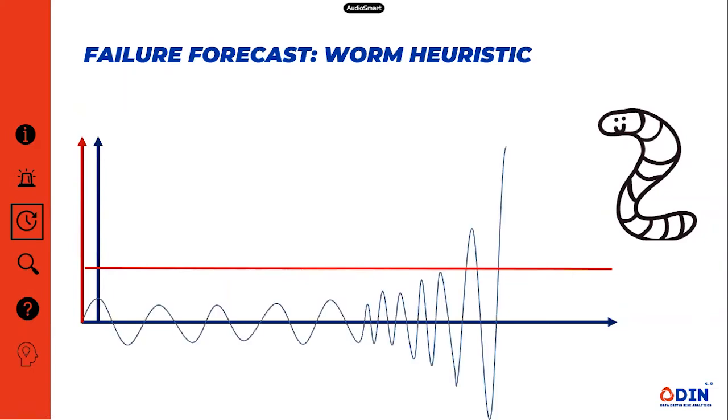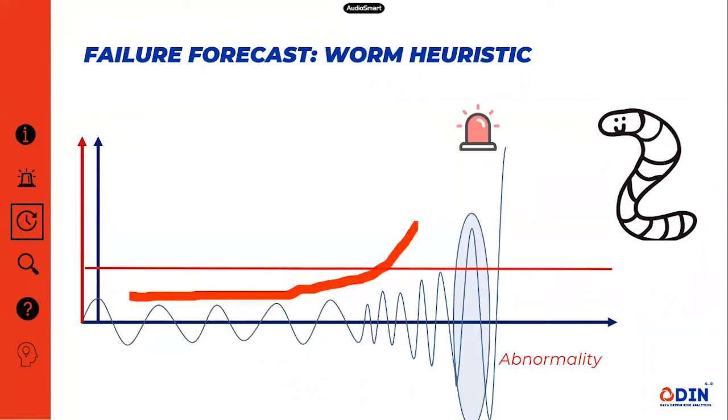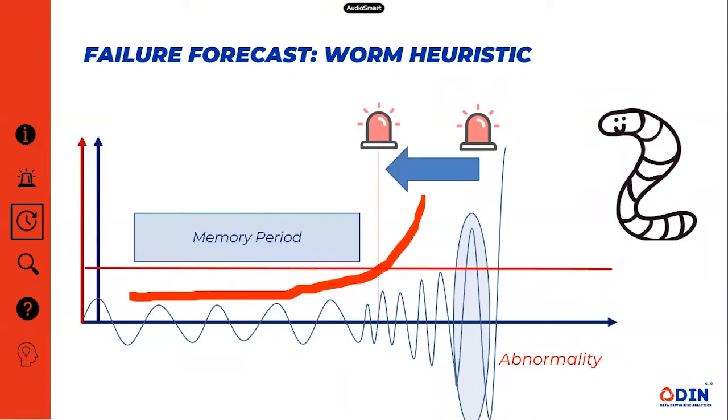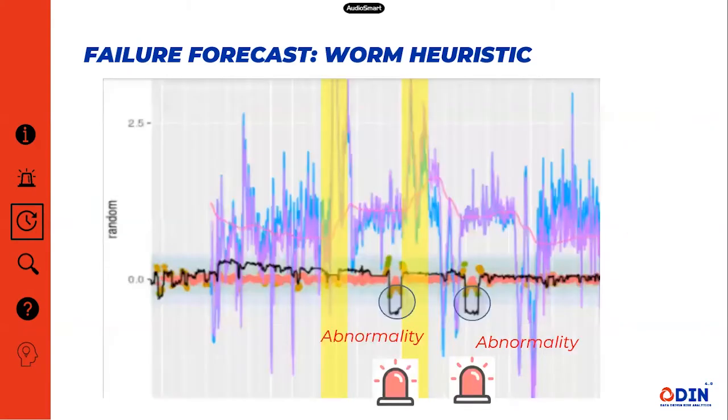We have a signal measurement that at some point will breach the threshold defined. How can we improve upon the situation where the alarm is released only after the breach of the threshold? We cumulatively sum up all the random movements within the defined memory period and release an alarm once the gradient of the worm increases.